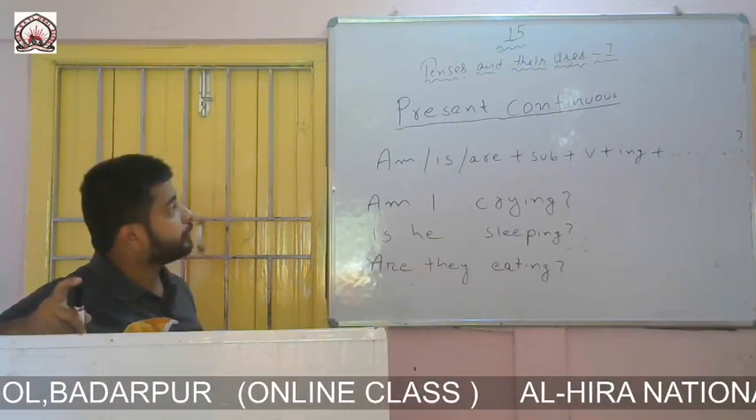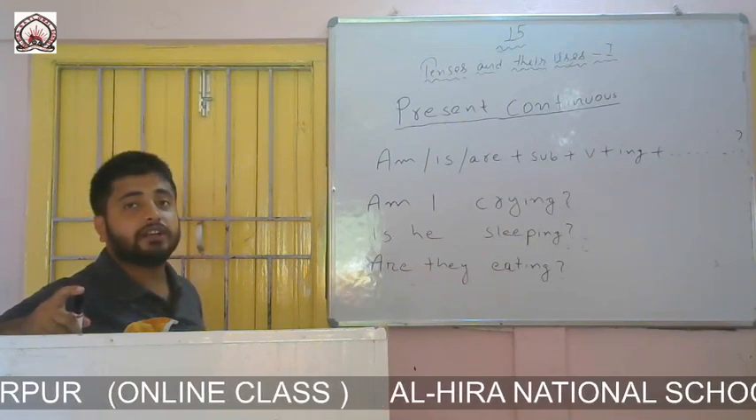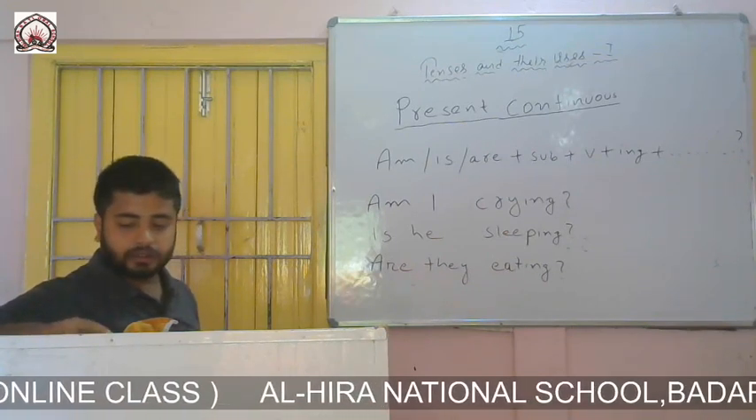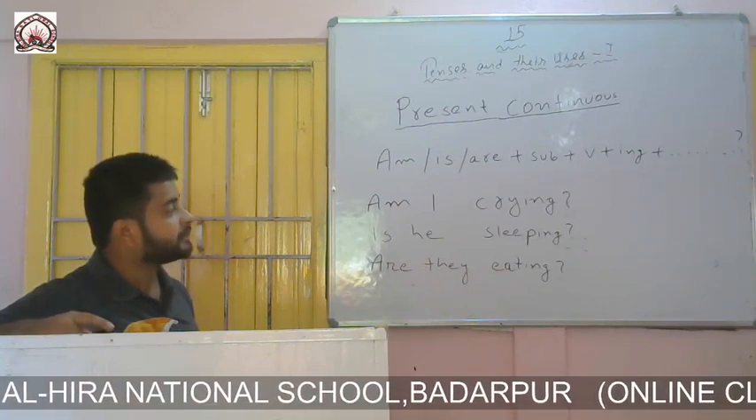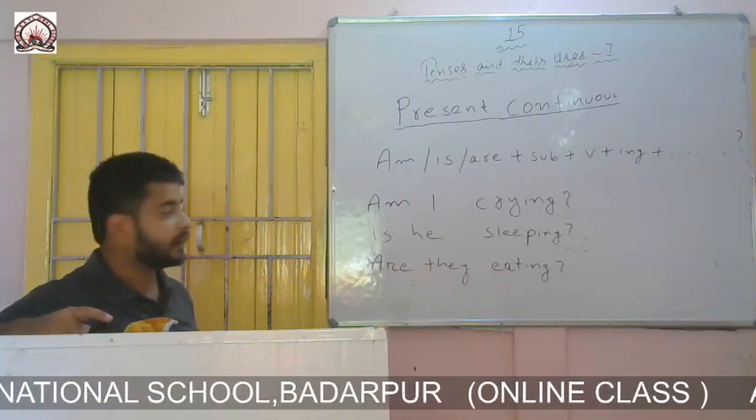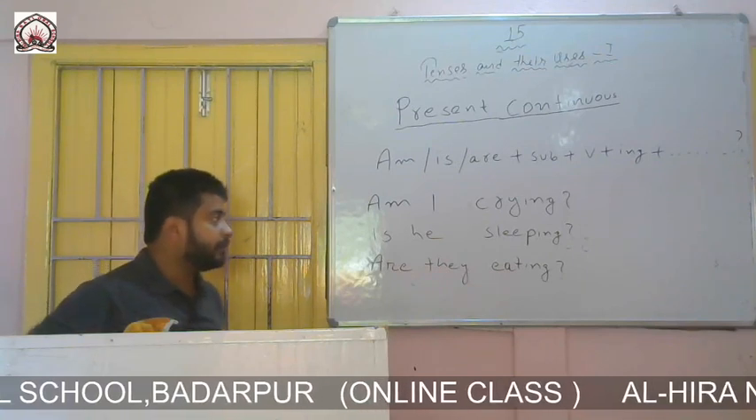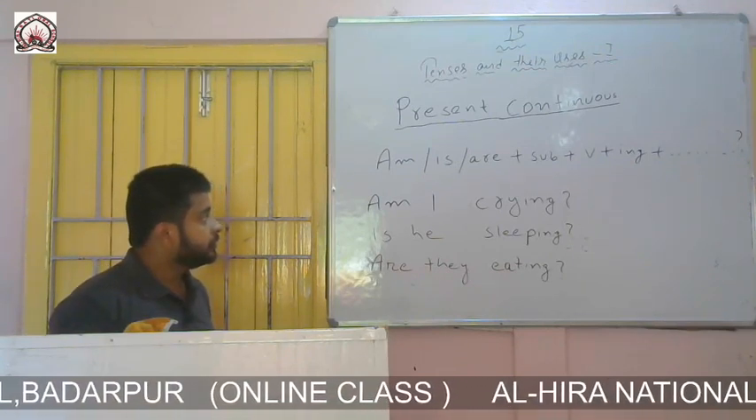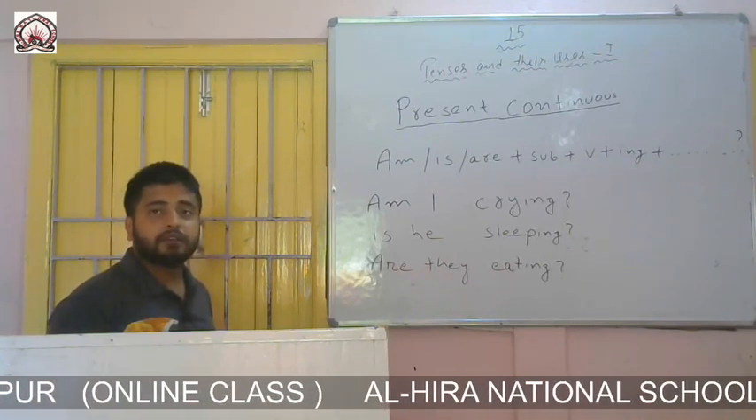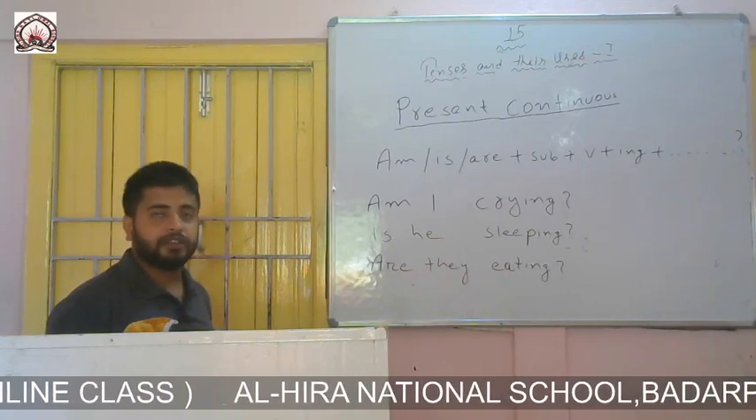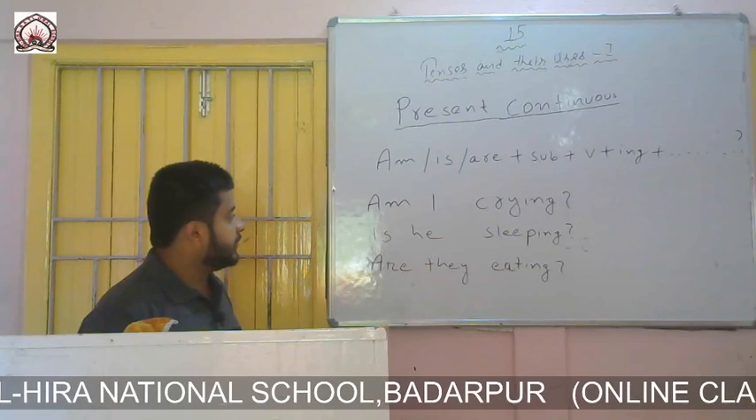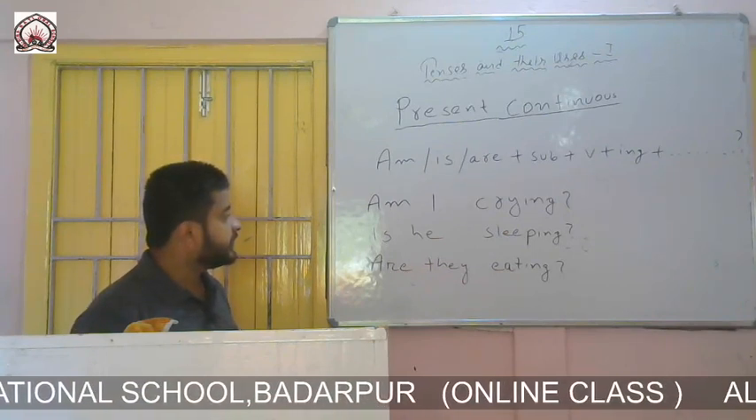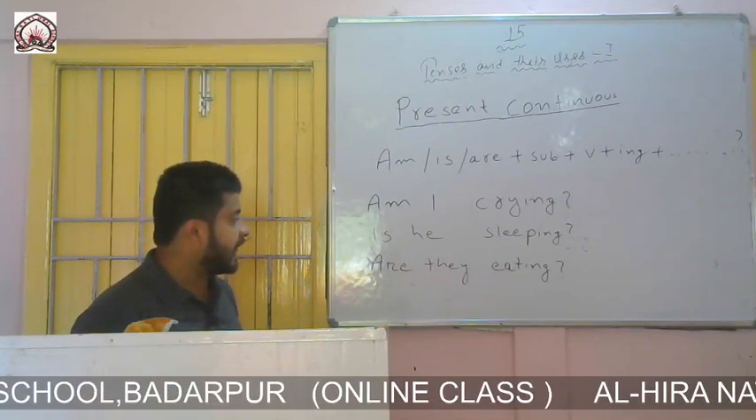So please see the formation of present continuous interrogative. The formation is am, is or are plus subject plus verb ing plus rest part of the sentence. I have written here three examples to make you understand the formation of present continuous interrogative. My first example is am I crying, second is is he sleeping, third is are they eating.